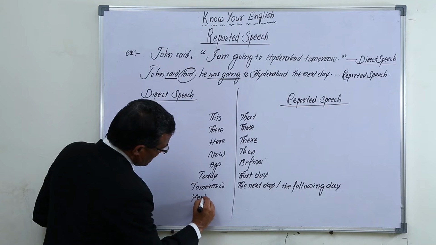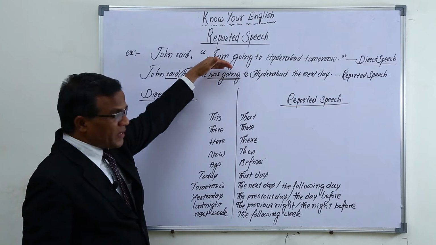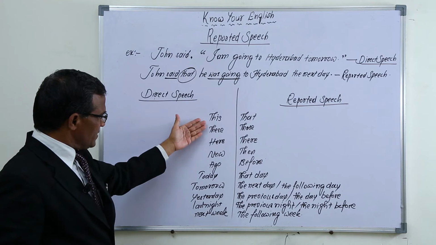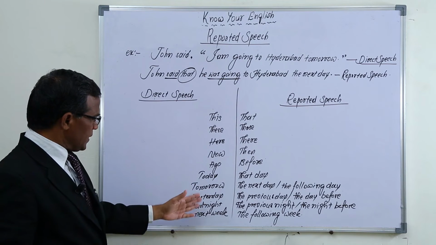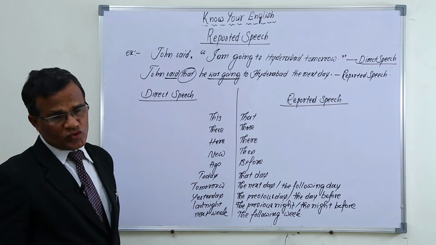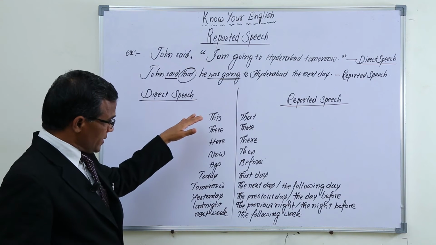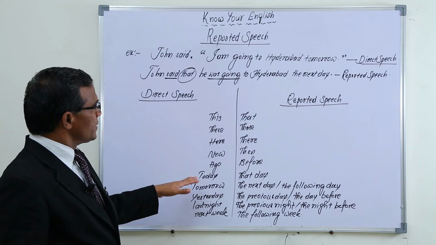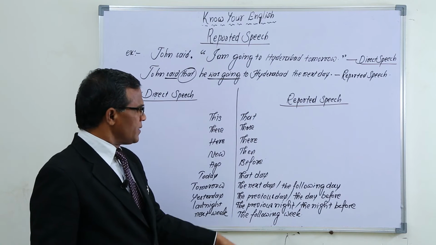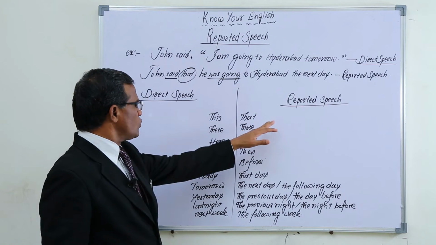Yesterday is there, for example. Here in direct speech sentences, we use words like this, these, here, now, ago, today, tomorrow, yesterday, last night, next week, like that. Some adverbs and pronouns we use. If we use these words, most probably we have to change them into this list of words. So like this changes into that.